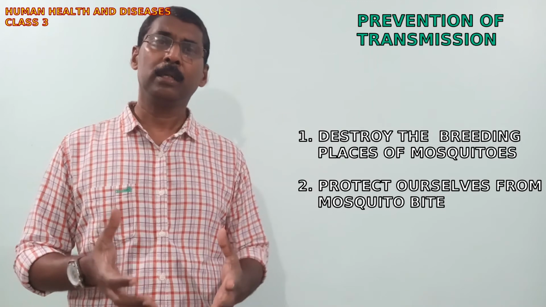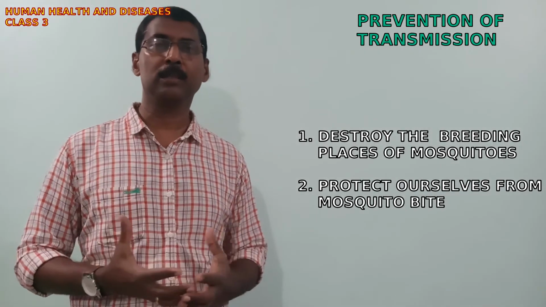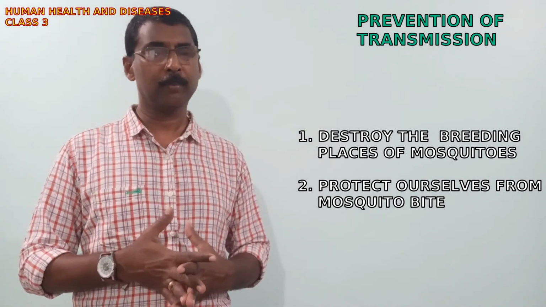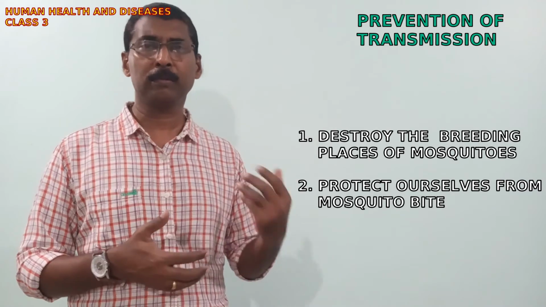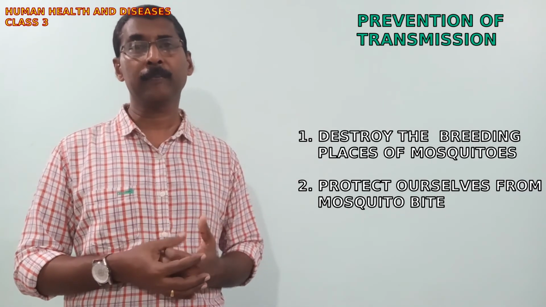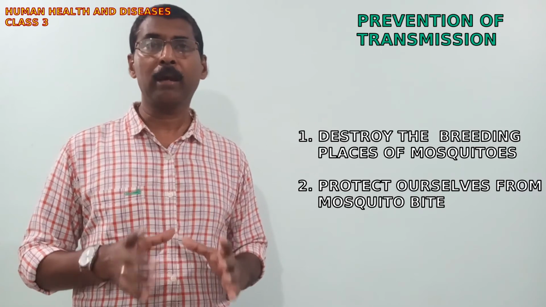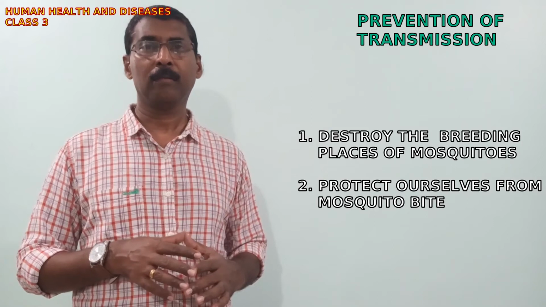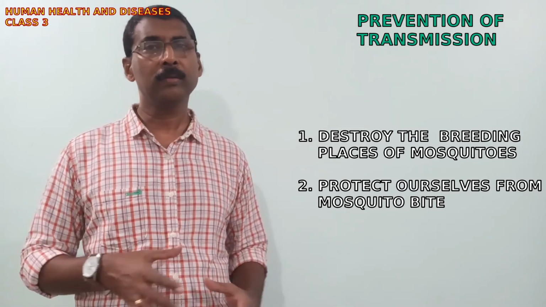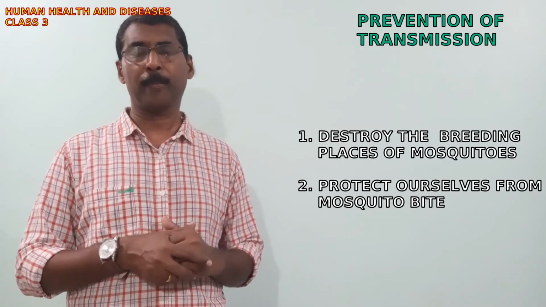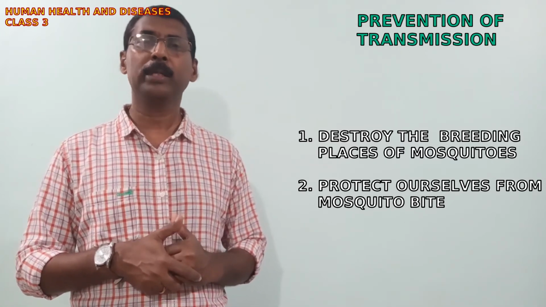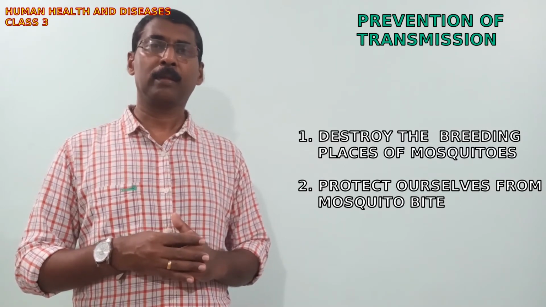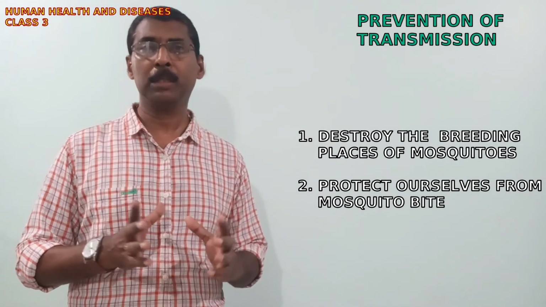So anyway, it is a necessity, it is a must to protect ourselves from the bite of mosquitoes, either by using mosquito nets or different types of mosquito repellents, and we should take care to avoid stagnating water around the surroundings of our houses. Okay, so that's about malaria.